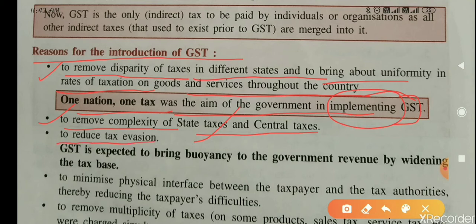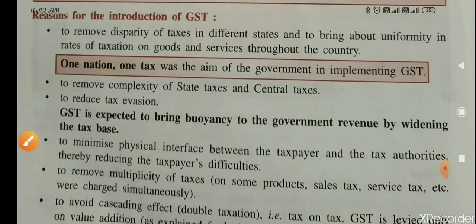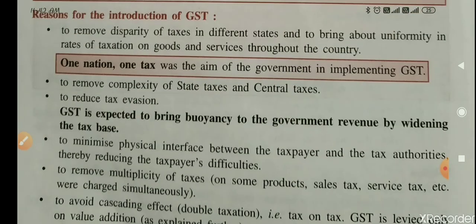Third, to reduce tax evasion. Tax evasion means कर चोरी को कम करने के लिए, means to reduce tax evasion. So this was introduced. Many other reasons are there, you can see them given in the book also. So these are the reasons to introduce GST.